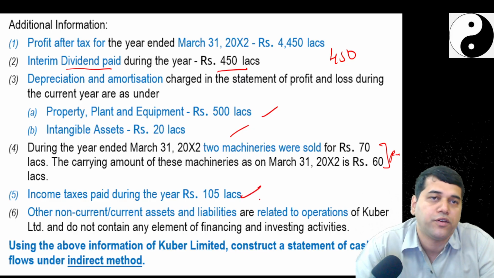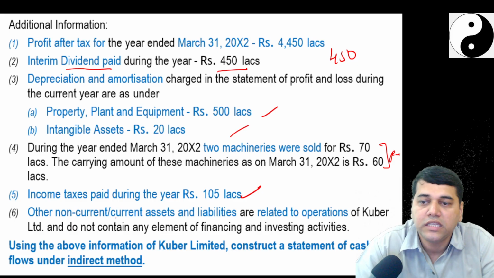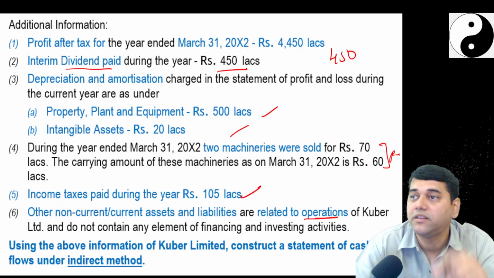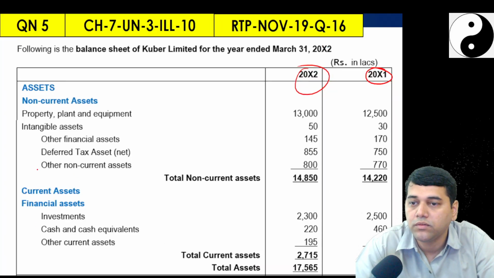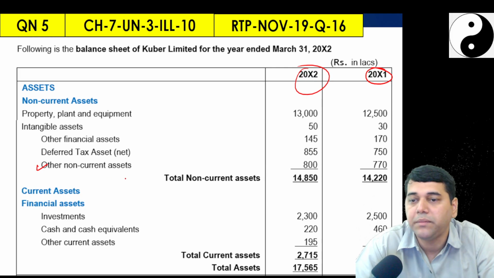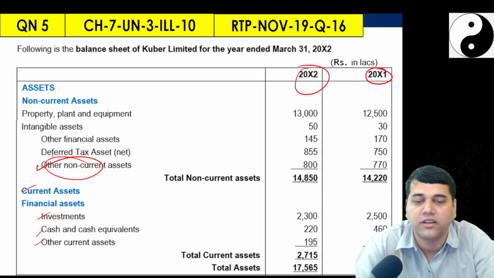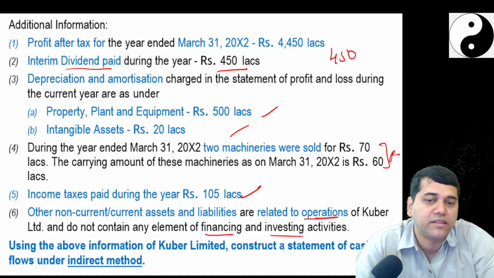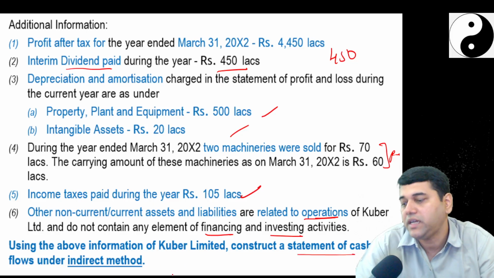Income taxes paid 105. They have not given me the breakup. If they give me the breakup, I would have added it back and disclosed it separately. Other non-current and current assets were related to the operations. Okay, good. So changes in the working capital we will use now, because they have not given me the breakup of what this other non-current assets is, maybe inventory, I don't know. They said other non-current assets are related to your operation. That means change in the working capital is going to happen and does not contain any element of financing and investing activities. Now using the above information, construct a statement of cash flow under the indirect method.